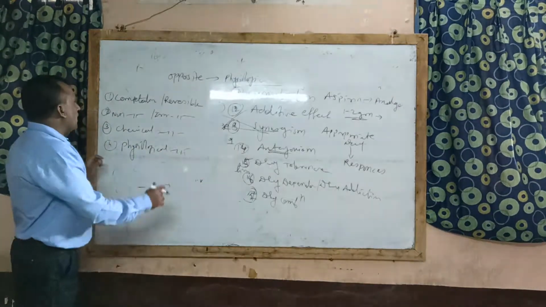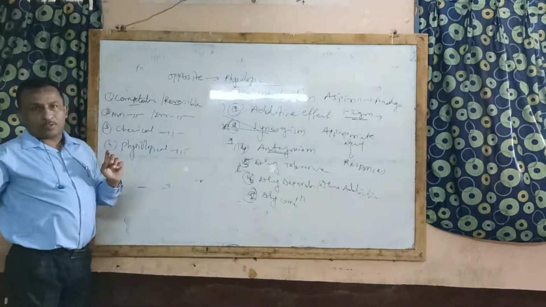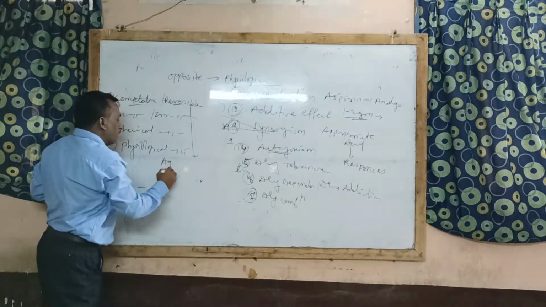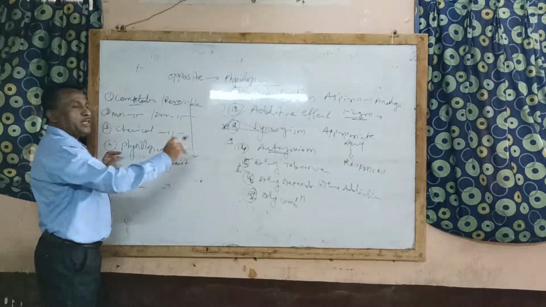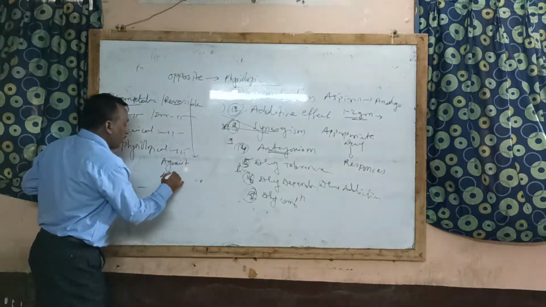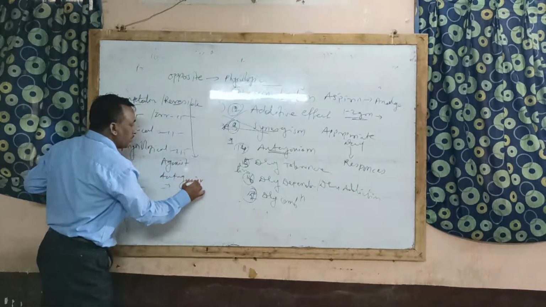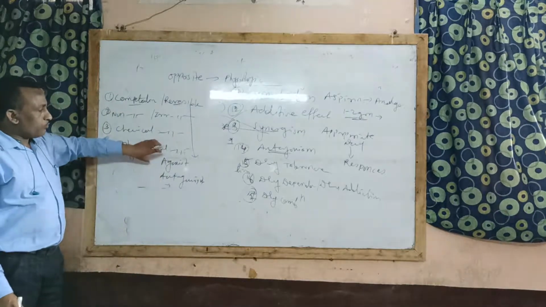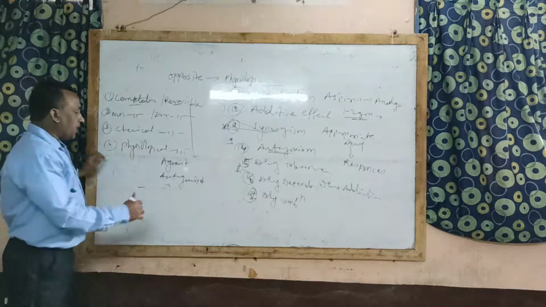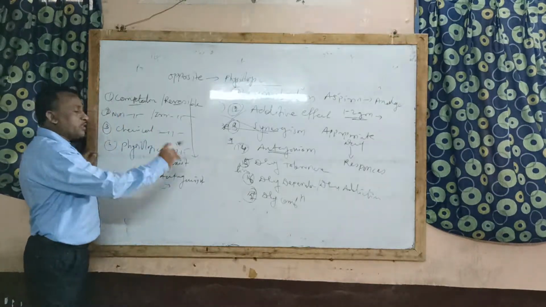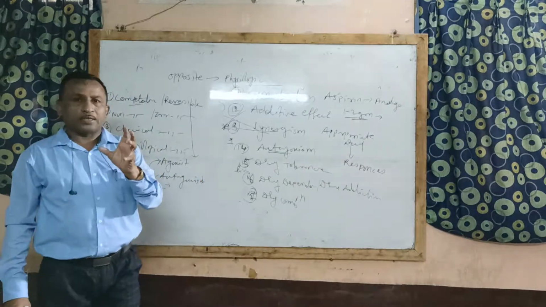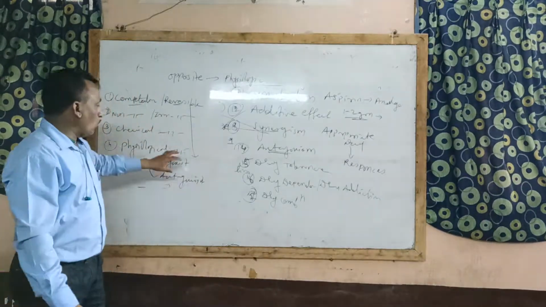Now what do you mean by competitive or reversible antagonism? Here in this type of antagonism, agonist when given, it produces its pharmacological action. Here again, if suppose antagonist given, आपण already बघितलंय what is agonist, what is antagonist. So when agonist drug is given, at that time antagonist also is given to the patient, that antagonizes the drug and opposes the pharmacological action of agonist. जेव्हा antagonist drug असेल तो काय करेल agonist ची action block करेल.